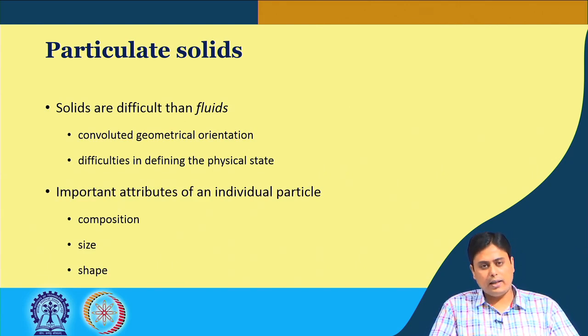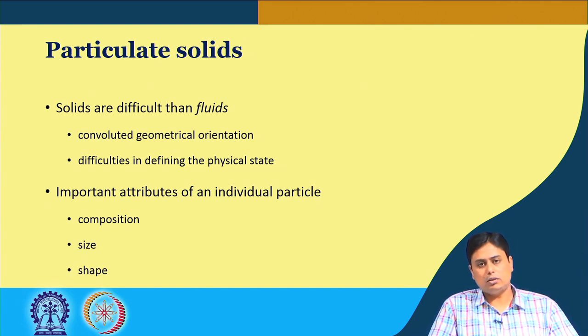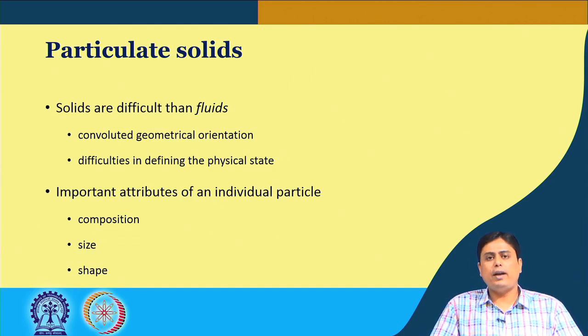For an individual particle, if you state its composition, size and shape, then possibly you can define or understand its characteristics.